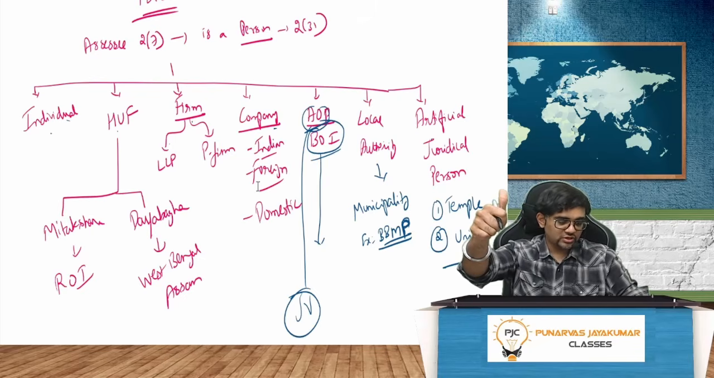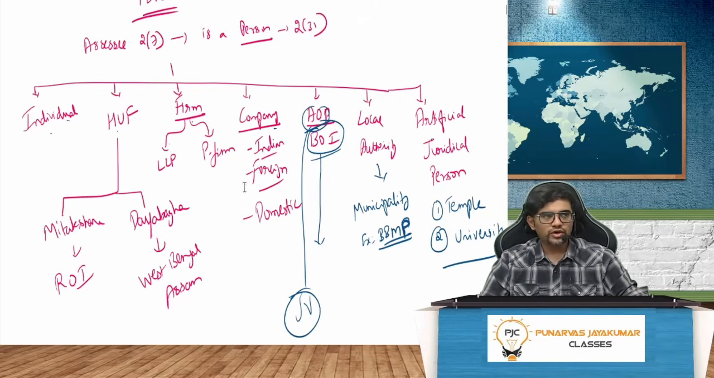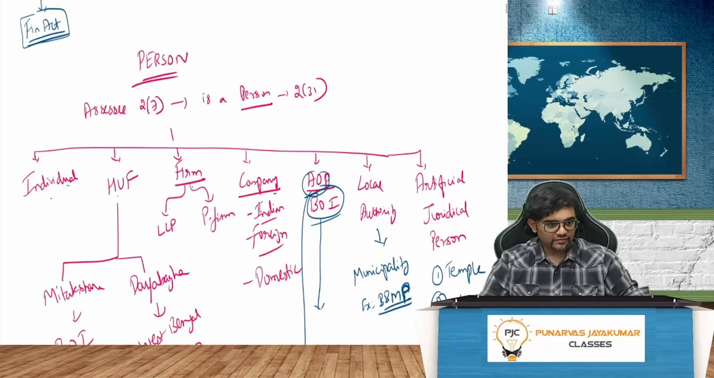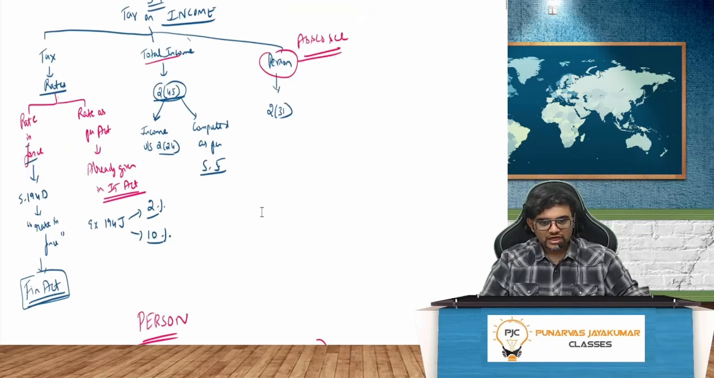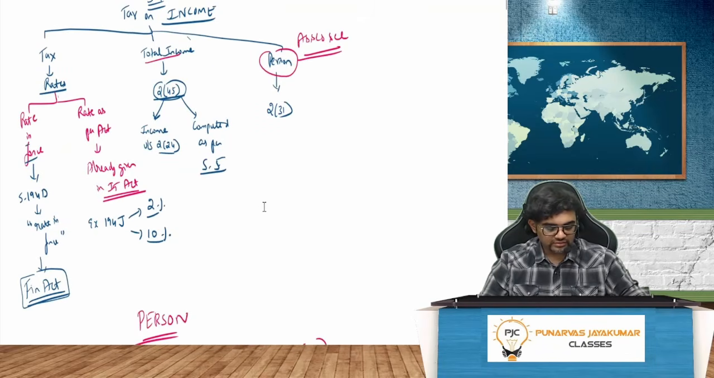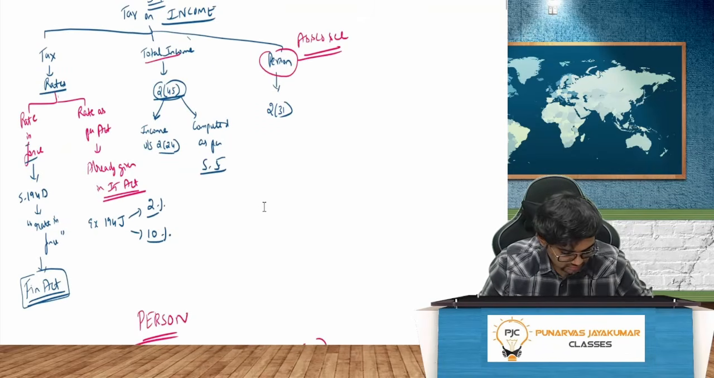Everybody with me? Yes or no? Come on, you need to respond on the group. Everybody understood or not? What is a person? Who is a person? Come on, guys. I'm waiting for your response. Have you understood what is tax on total income? I'm waiting for your response, buddies.